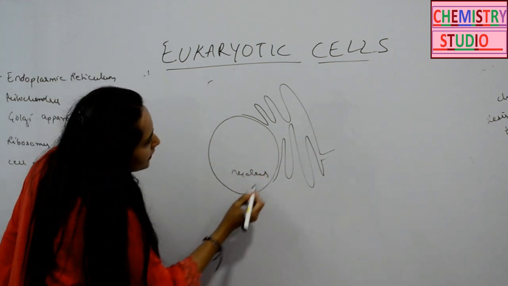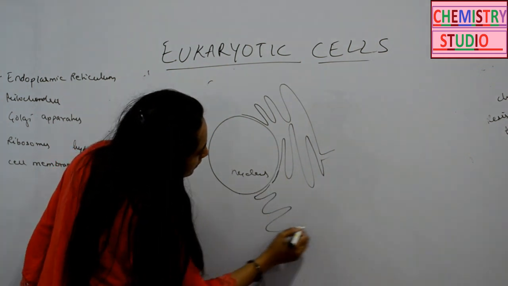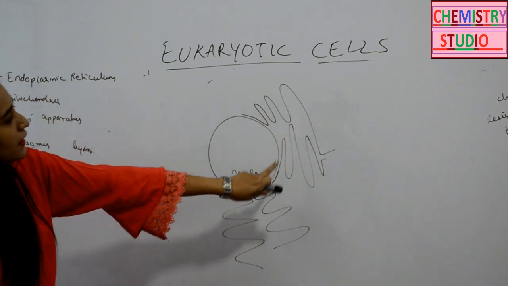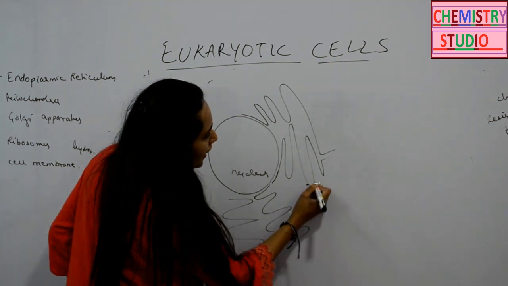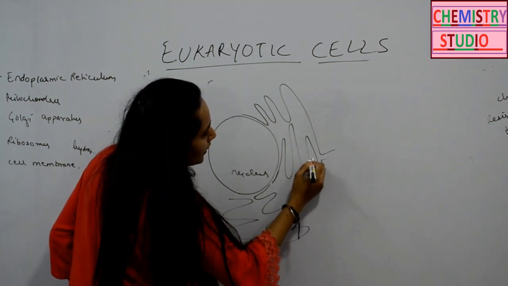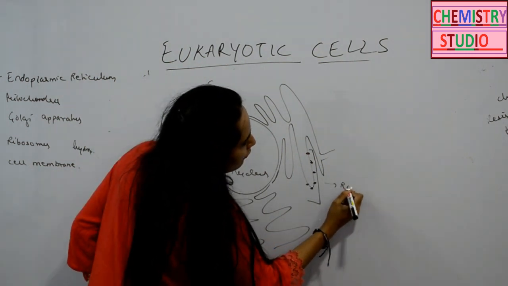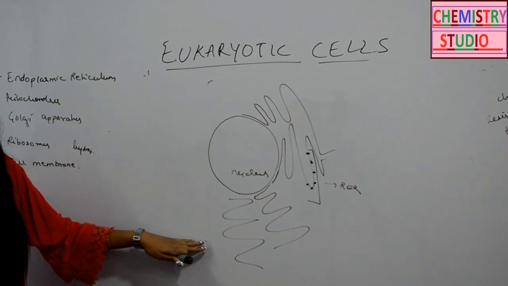The first membrane is this. Now with the second membrane you have the continuation of this kind of structure, which is your endoplasmic reticulum.